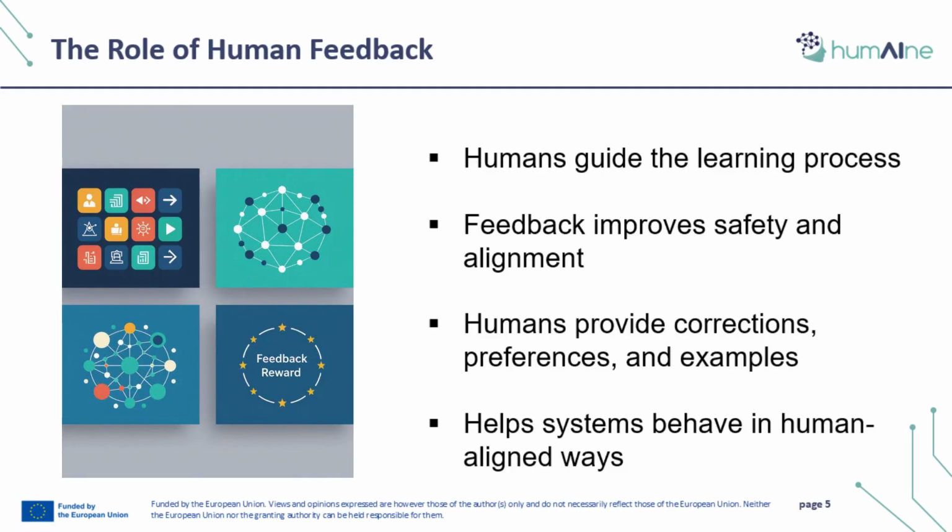Human feedback adds an essential layer to the reinforcement learning process. Instead of relying only on numerical rewards, humans can directly guide the system by offering corrections, showing preferred behaviors, or demonstrating how a task should be done. This guidance helps AI systems become safer, more predictable, and better aligned with what people actually need. Human judgments capture nuances that automated rewards often miss, making the learning process more reliable and more aligned with real-world expectations.